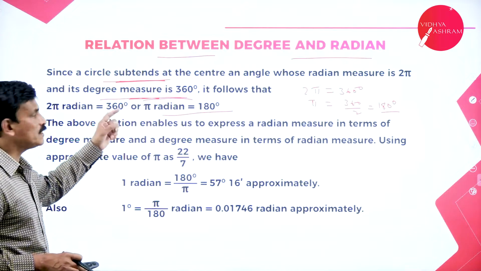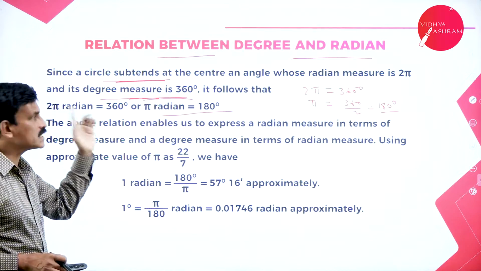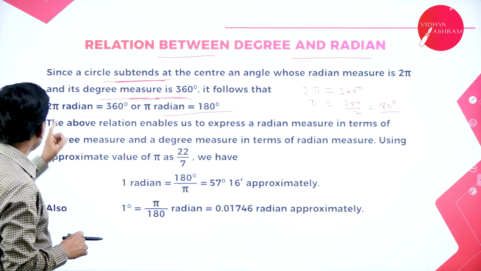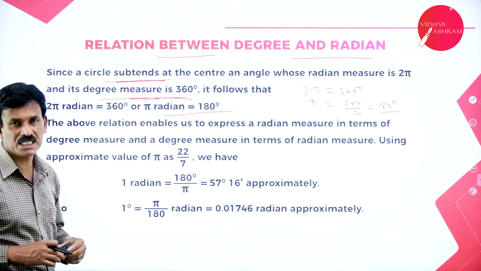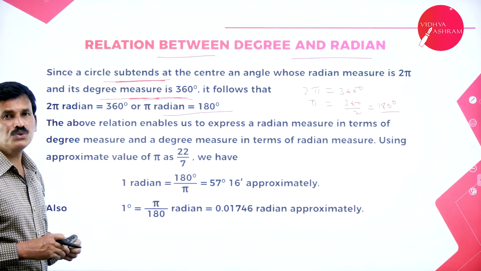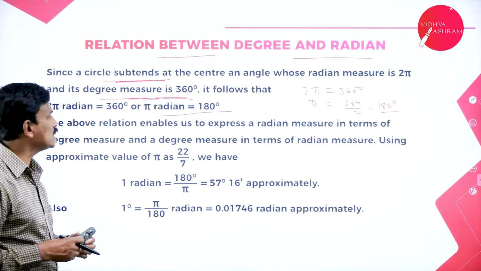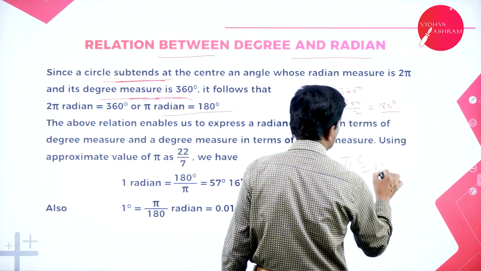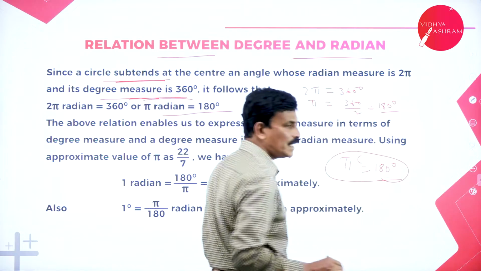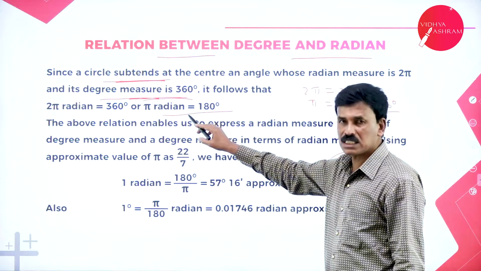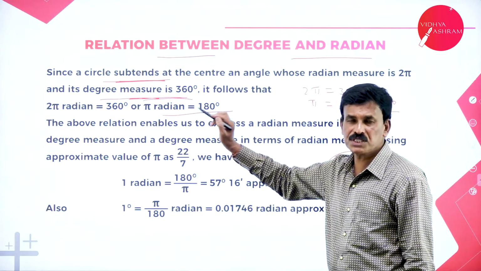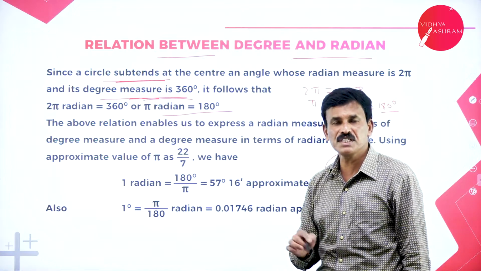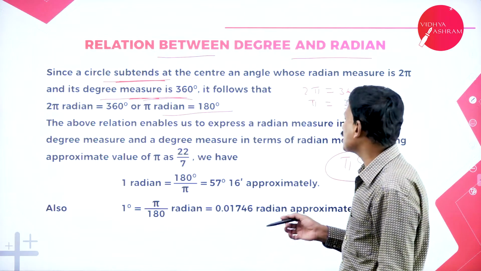What is the meaning here? A circle subtends at the center an angle whose radian measure is 2 pi and its degree measure is 360 degrees. Therefore 2 pi radians is equal to 360 degrees, or pi radians is equal to 180 degrees. So pi radians is always equal to 180 degrees. This relation will help us to express the angles in degrees and radians.